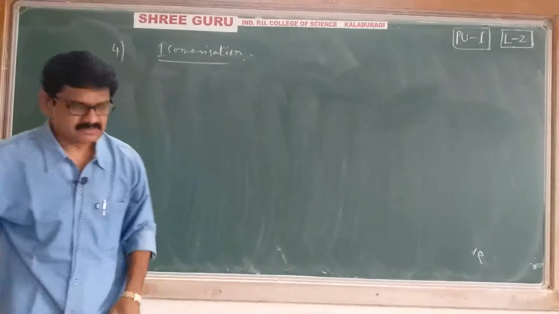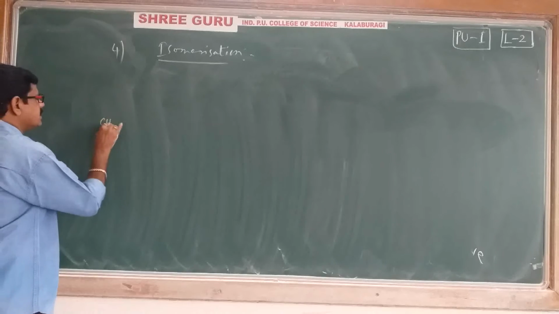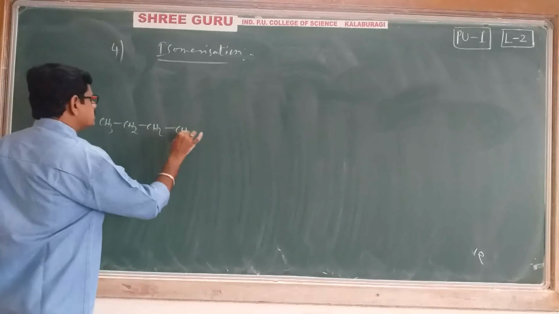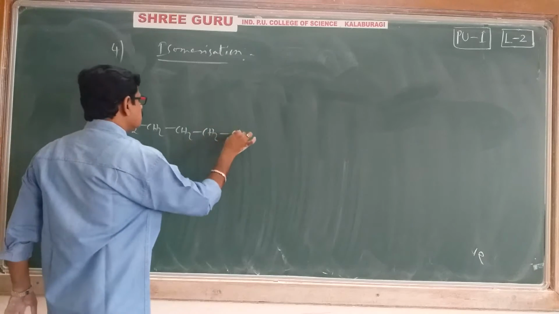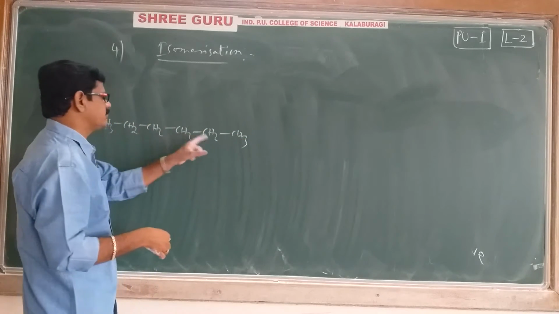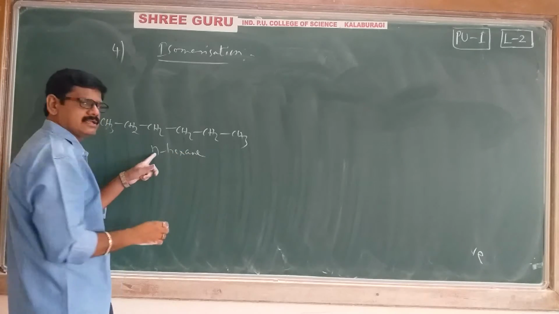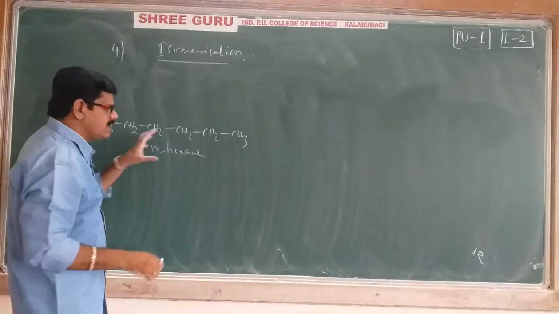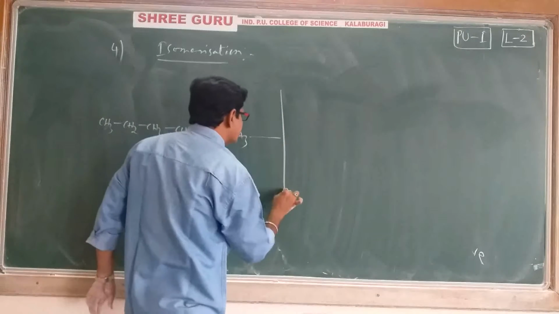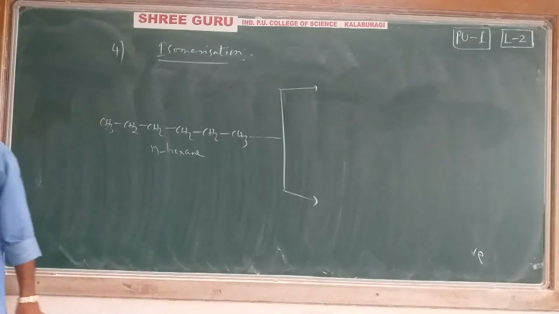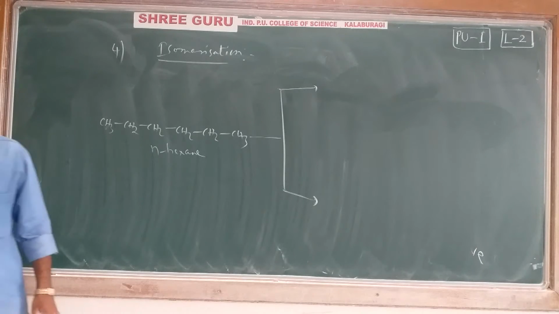I am giving you one example. CH3, CH2, CH2, CH2, CH2, CH3, carbons 1, 2, 3, 4, 5, 6. It is N-hexane. N for normal, normal nothing but no branch. N-hexane is undergoing isomerization. During the isomerization, what happened?